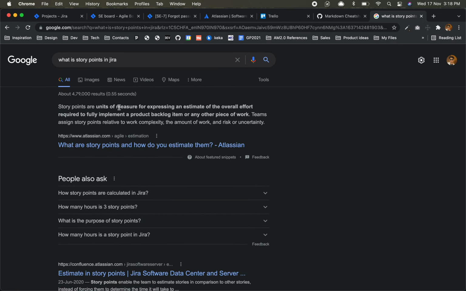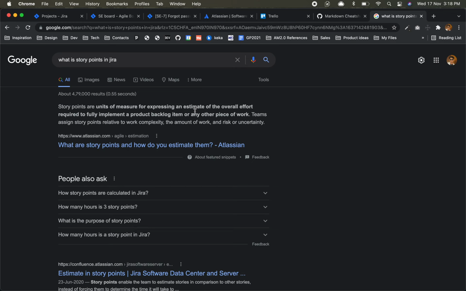Story points are the units of measure for expressing an estimate of the overall effort required to fully implement a product backlog item. So it's kind of an estimate for this particular item of how much time I'll need. It's not in terms of time. It's a measure, units of measure. It's not exactly time, not days, nothing. This is a new unit, story points.